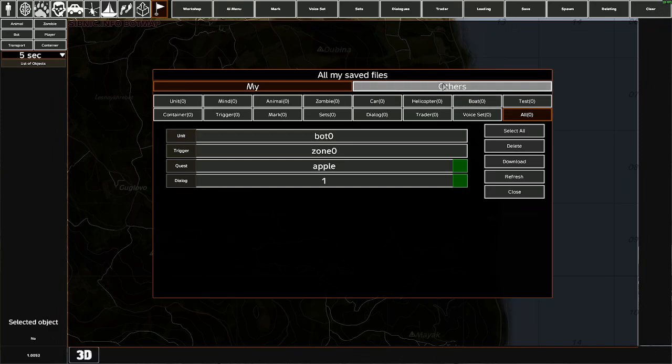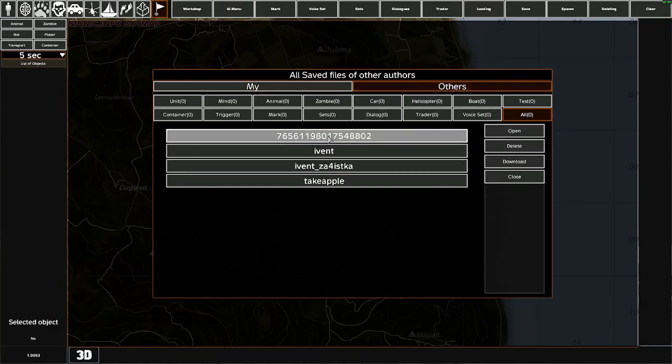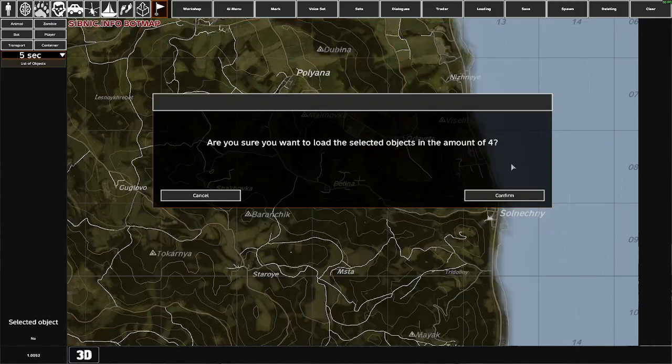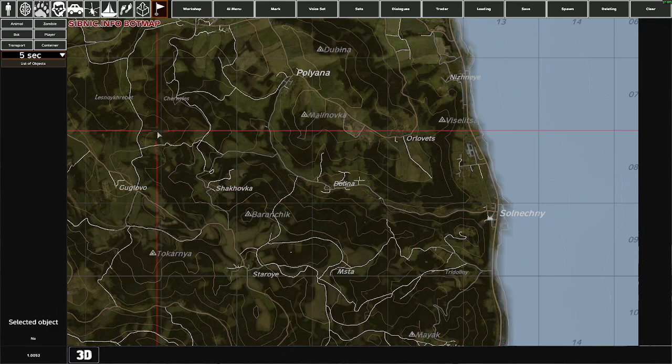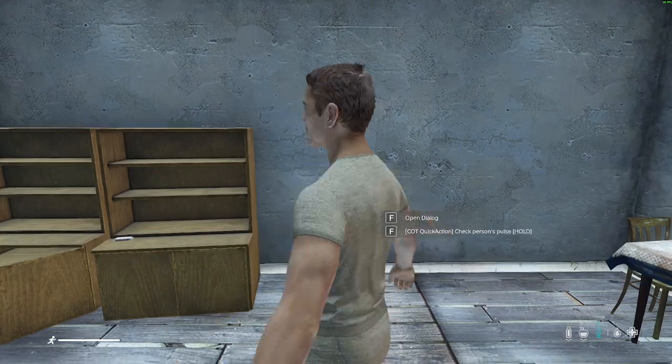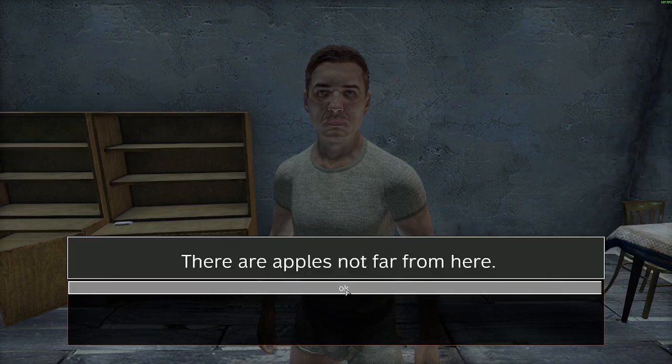Go to the Downloads section, open the Other Authors section, and here we see our event, Take Apple. Open it, select everything, and download. Let's spawn our bot again and fulfill its request, but under a different author.